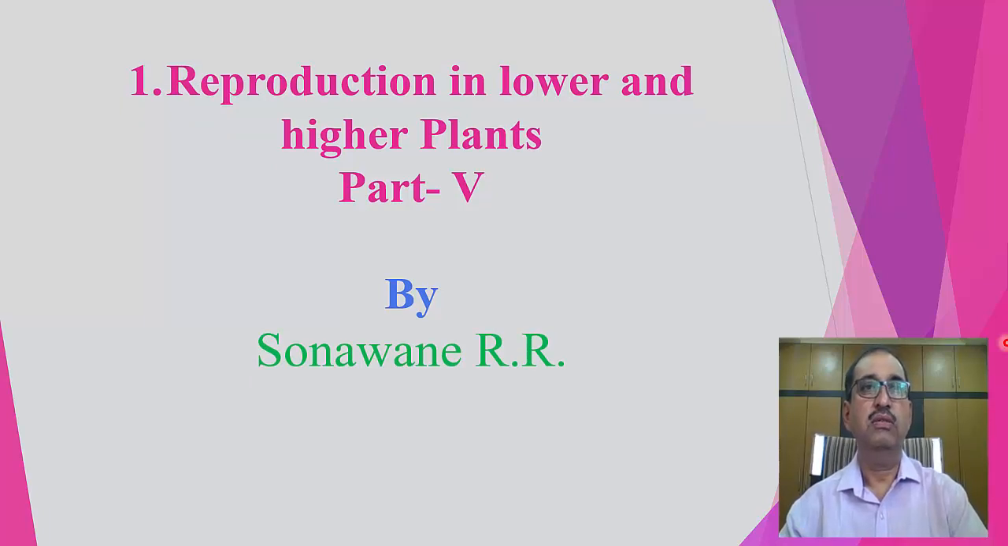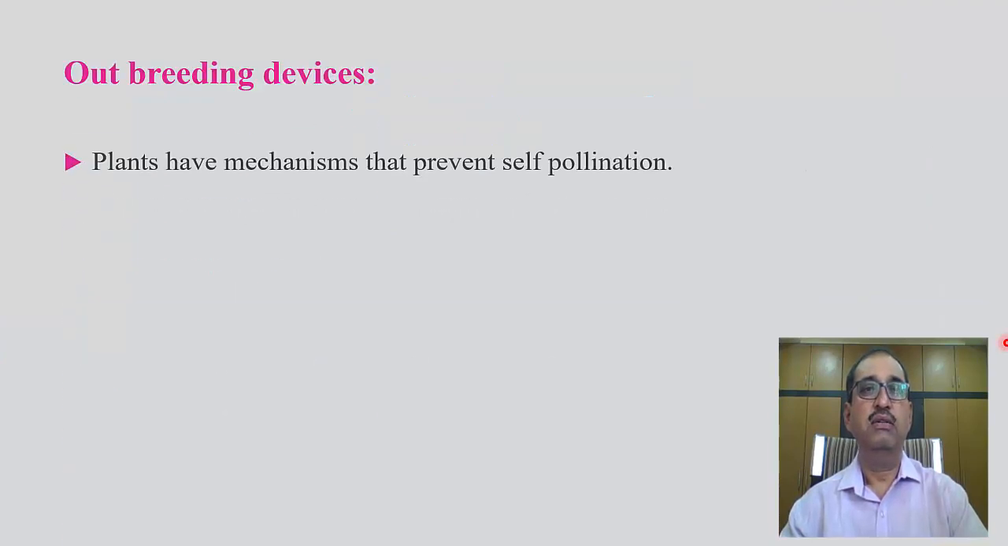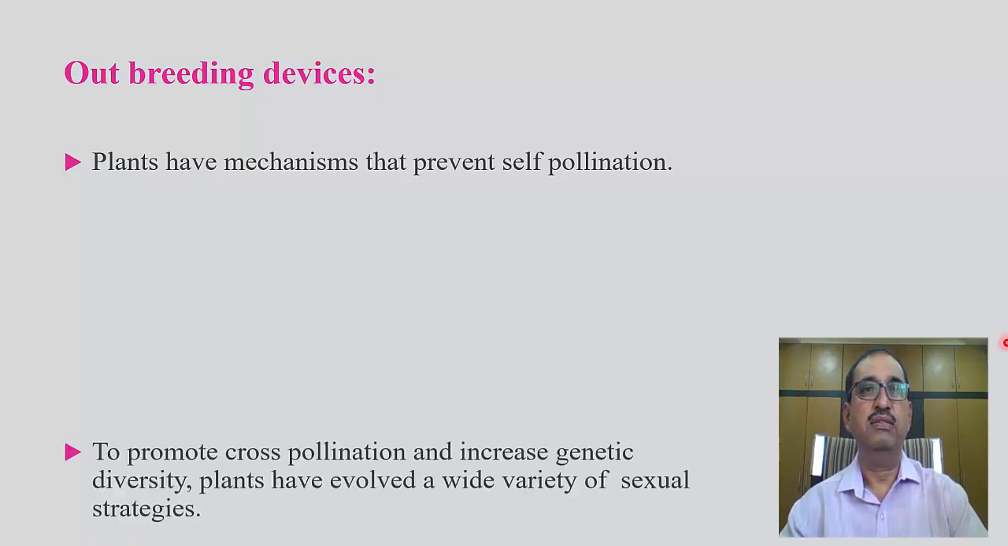Hello student. In the lesson Reproduction in Lower and Higher Plants, in the fifth part of this lecture, we are going to see outbreeding devices in pollination and double fertilization. Outbreeding devices: the plants have mechanisms that prevent self-pollination and achieve cross-pollination, called outbreeding devices.